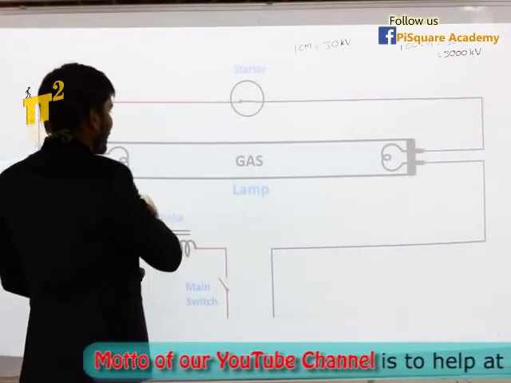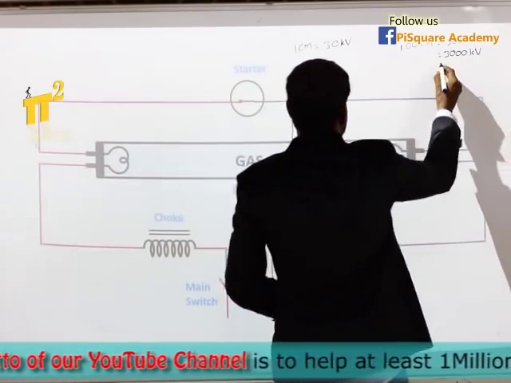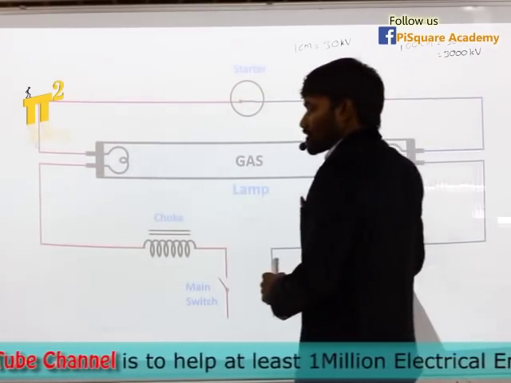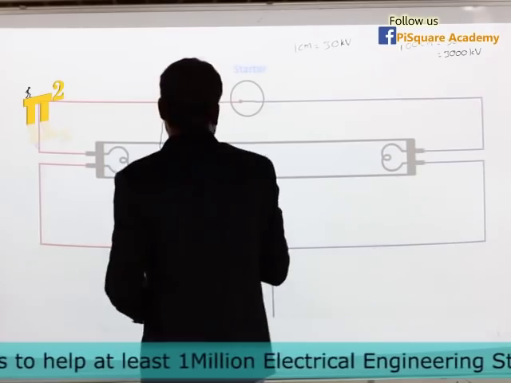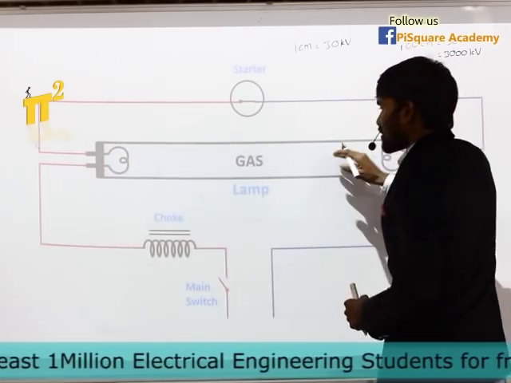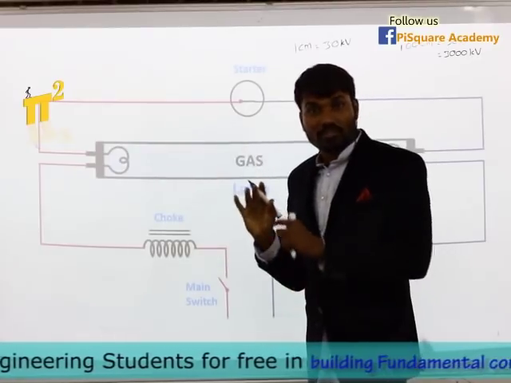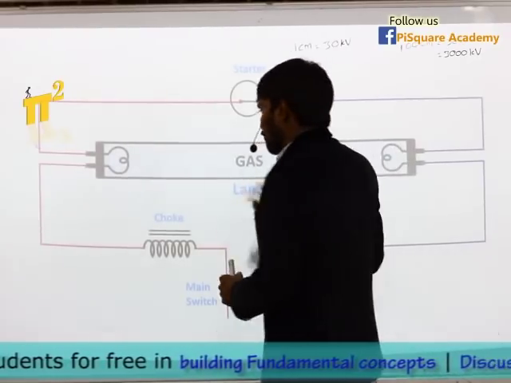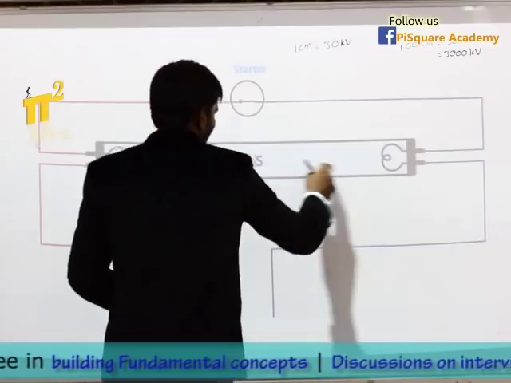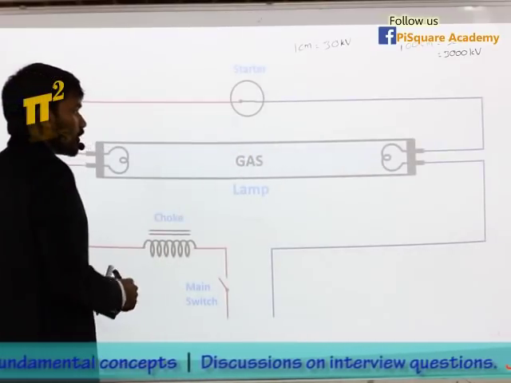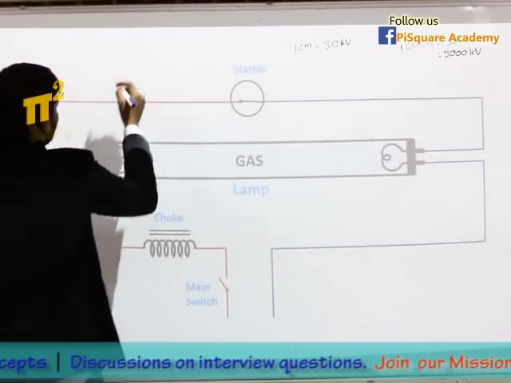And of course, that is if it is filled with air. But it is filled with some gas, so you won't require this much to ionize it, but you require a little more than 220 definitely. For just 220 volts, this gap won't be ionized.